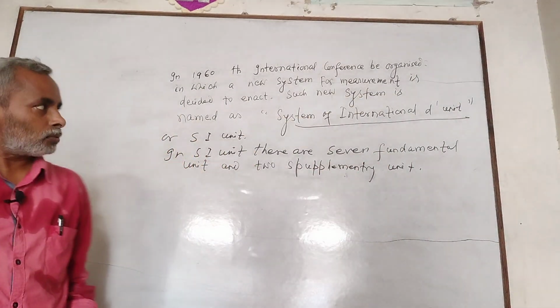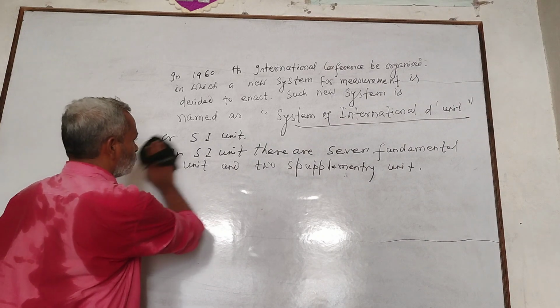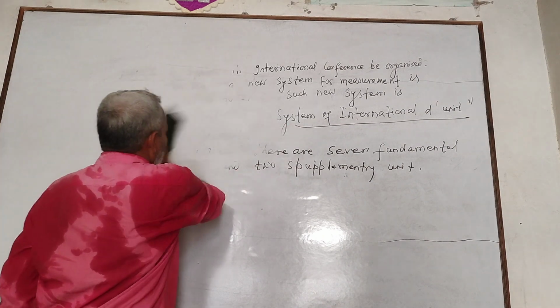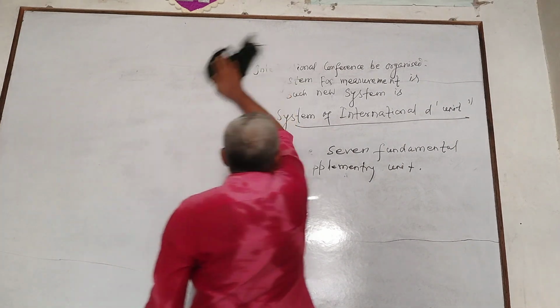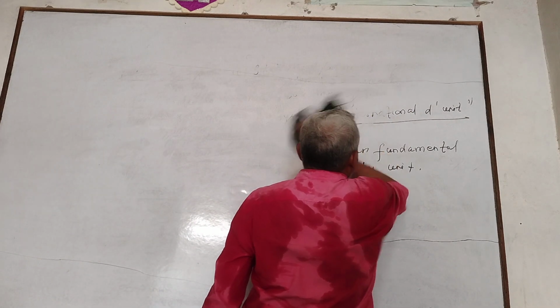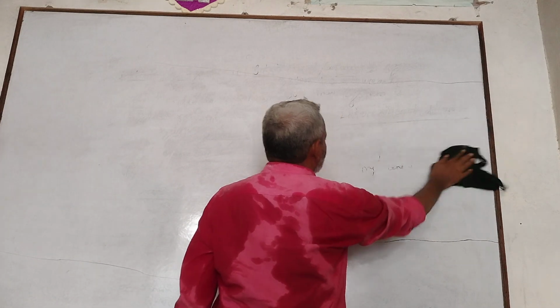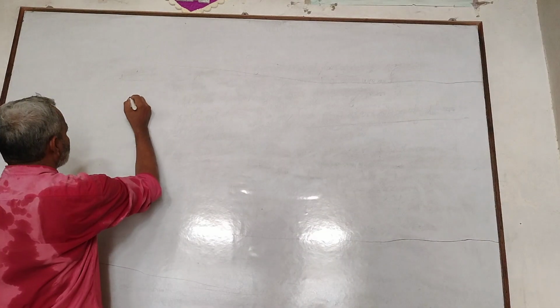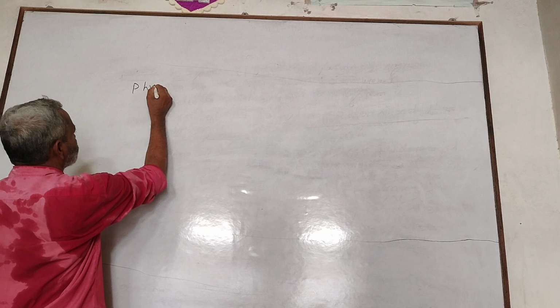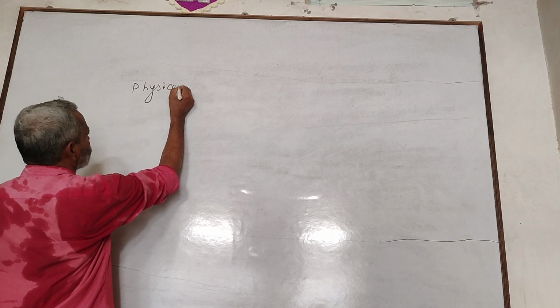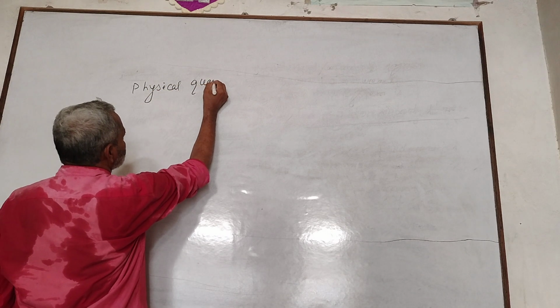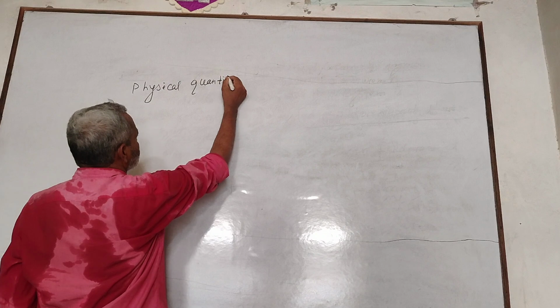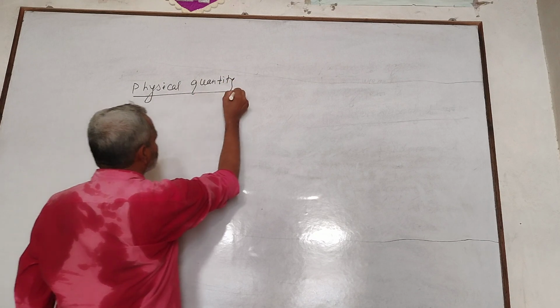Seven fundamental units are physical quantity, physical quantity symbol, physical quantity unit, symbol.